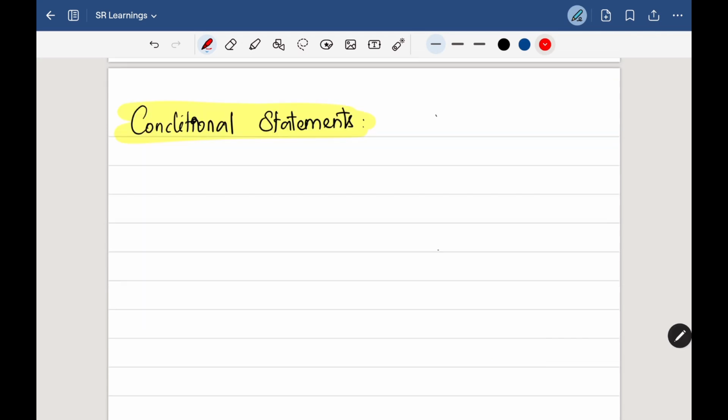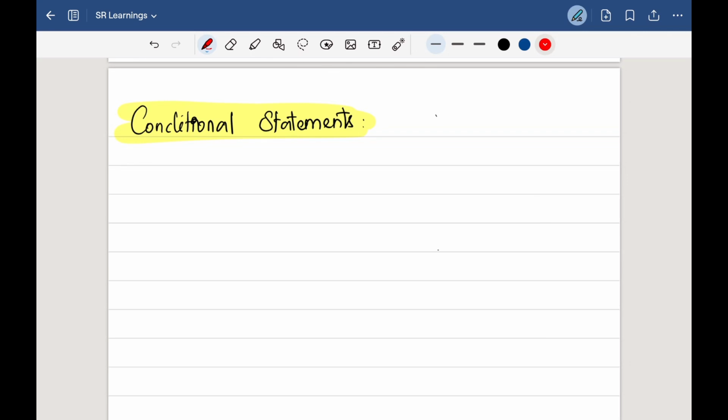In Java, conditional statements allow the program to make decisions based on conditions. So here's an overview of the main types of conditional statements we can cover in this chapter. In programming, we often need to execute code based on a condition. Java provides several ways to handle this. For example, if and else, simple if statement, nested if else and ladder else if. So let's see them one by one.